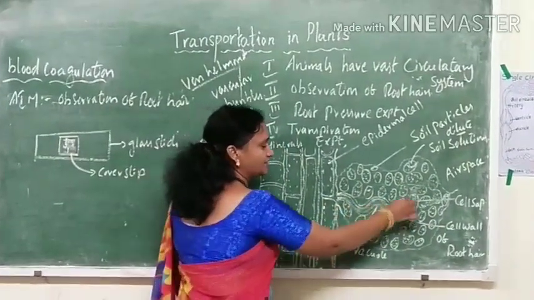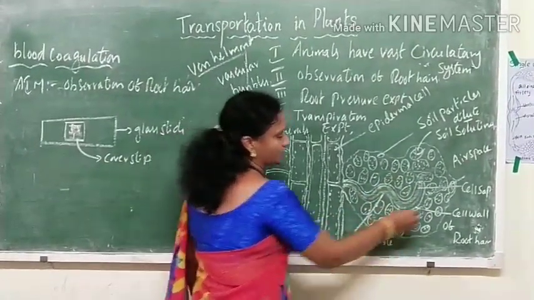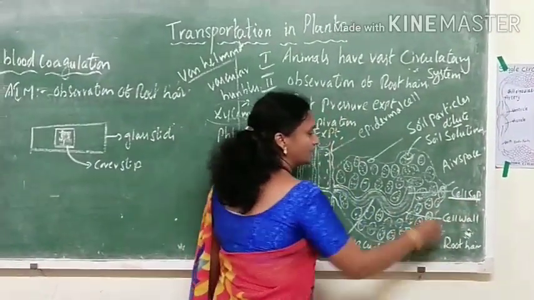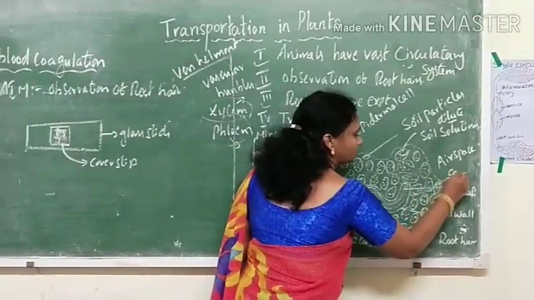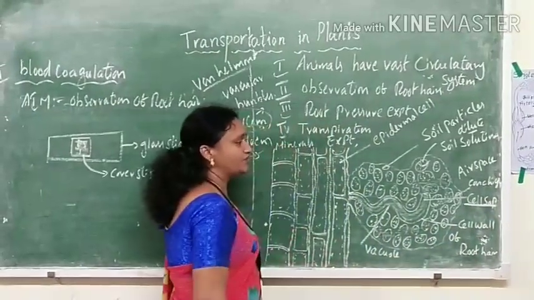When we see inside the root hair, it contains a fluid called cell sap. The concentration of the cell sap is high.